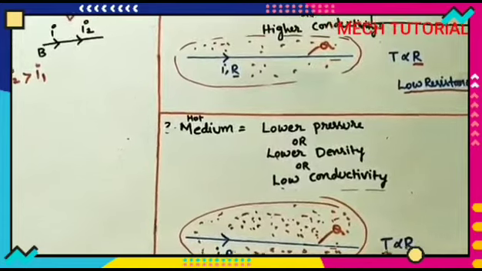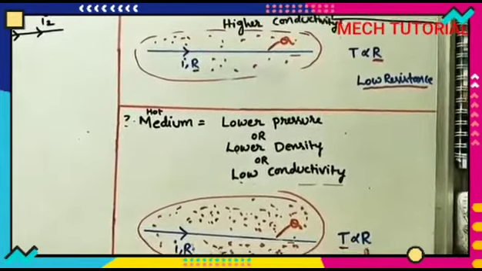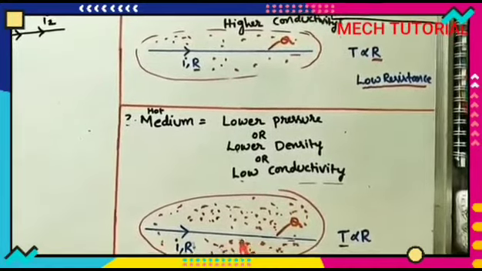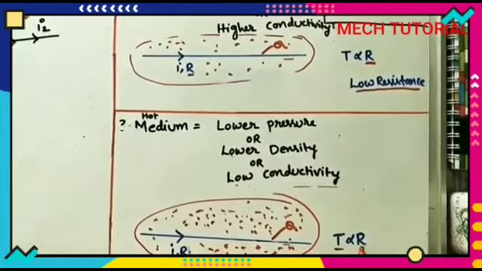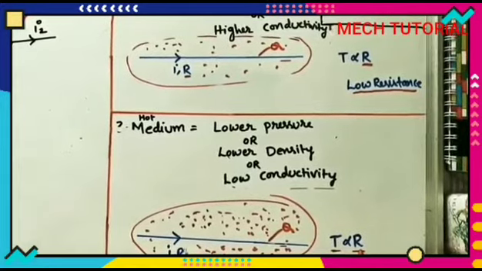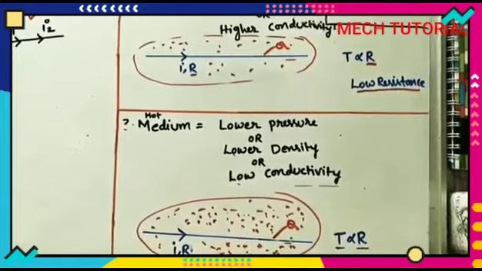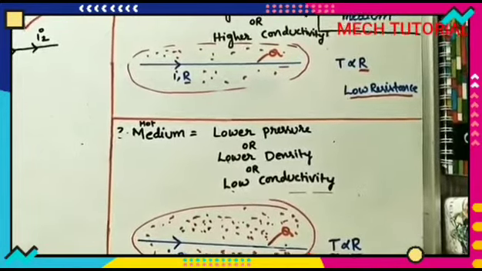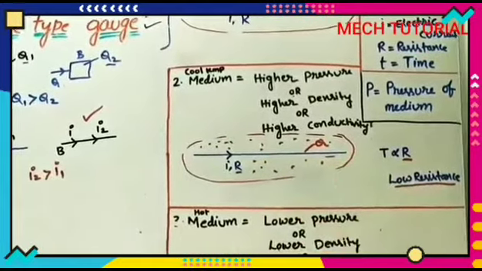So, as we know, T is proportional to R, so the resistance of the cable will increase. Here this medium is increasing the resistance of this cable. The change in resistance will give the pressure value of this medium. That is the working principle. Here the temperature of the cable is increasing, and here the temperature of the cable is decreasing.